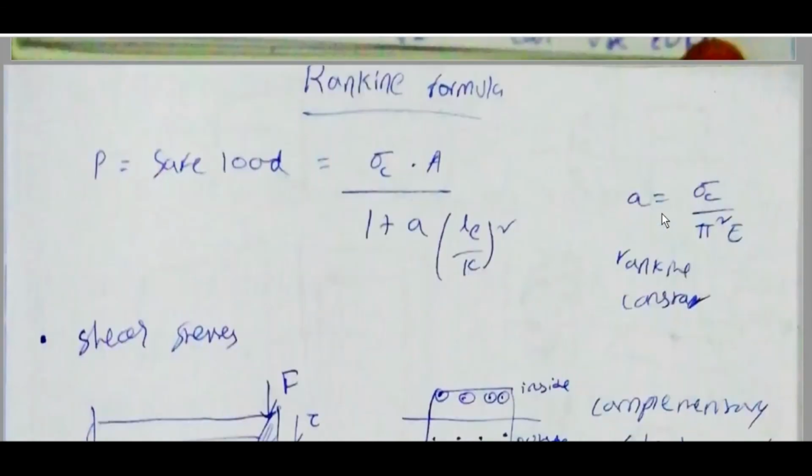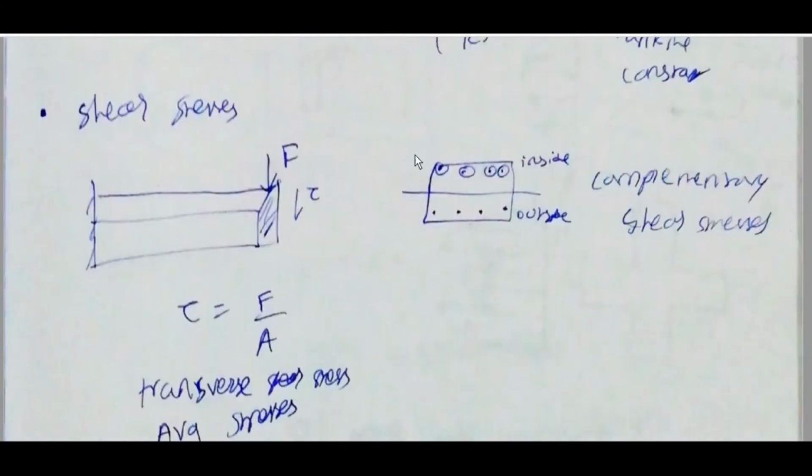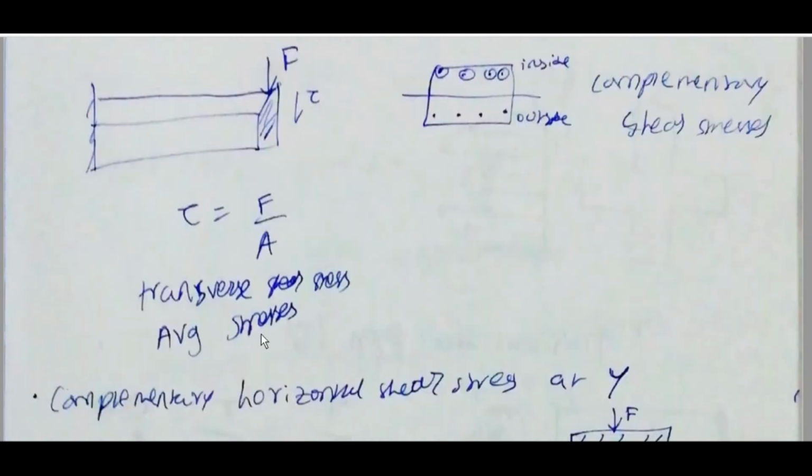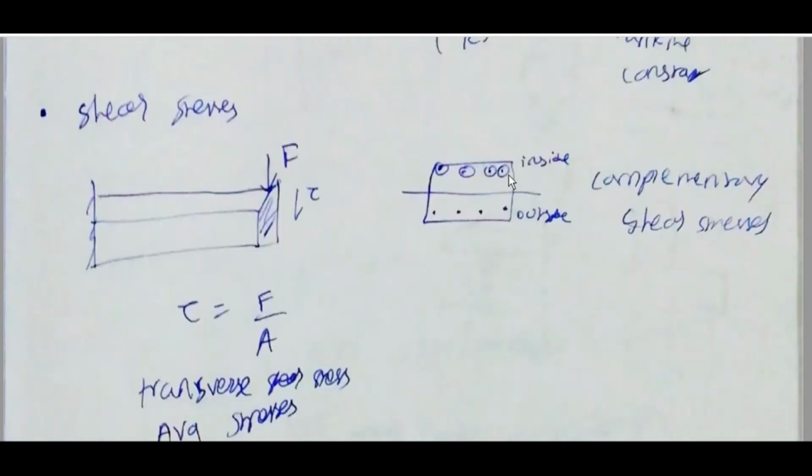Rankine formula: safe load P is equal to sigma C into A by 1 plus a (LE by K) whole square. a is equal to sigma C by pi square E, a is the Rankine constant. Shear stresses: tau is equal to F by A. Transverse shear stress: average stresses on top, inside, and complementary stresses on bottom, outside.